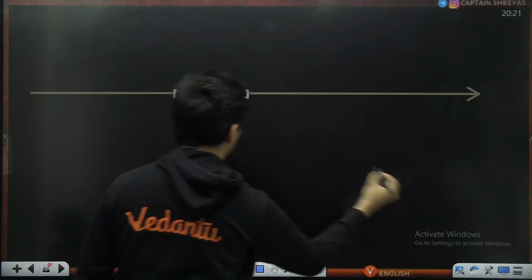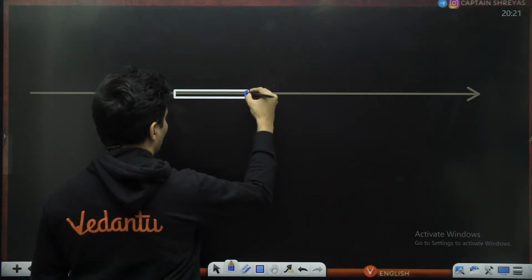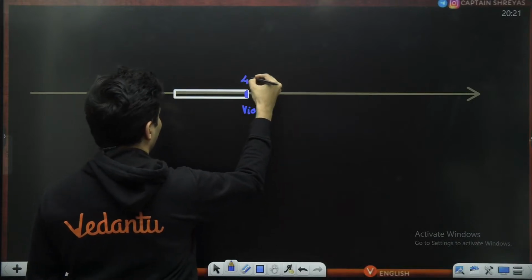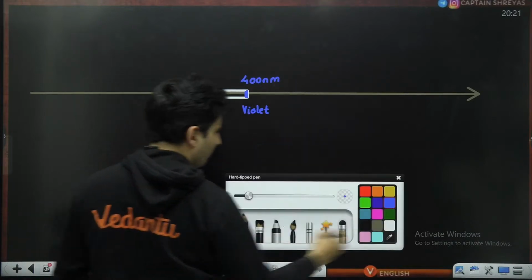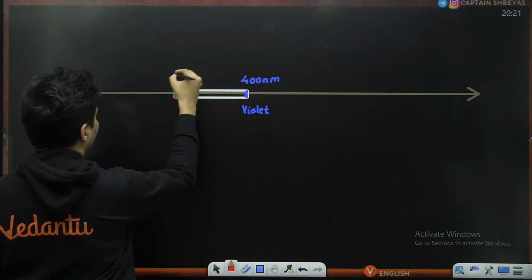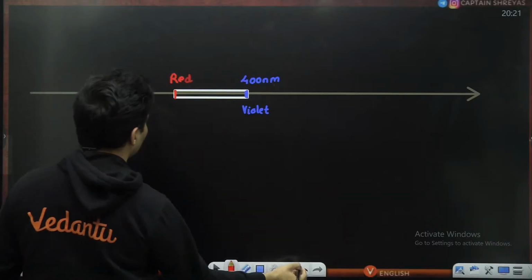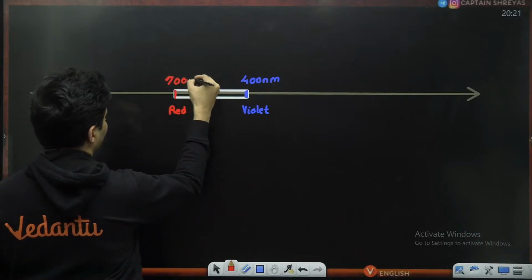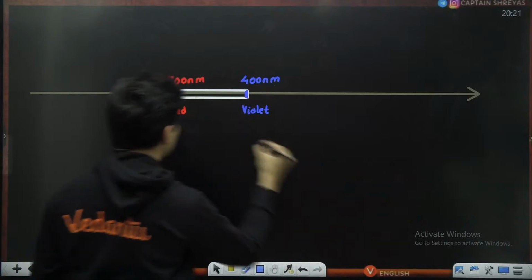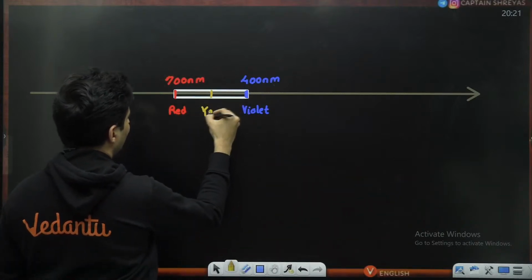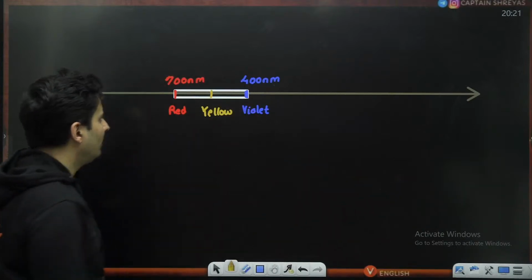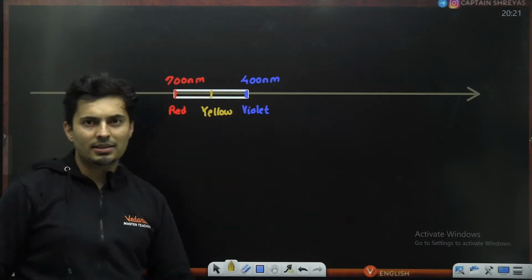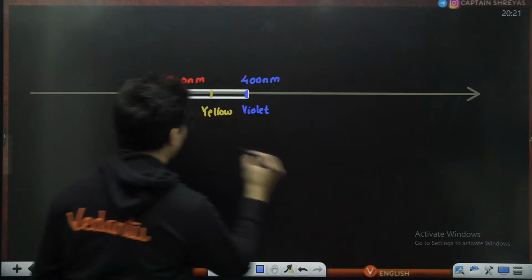In that small portion, you have violet, which is around 400 nanometers, and you have red over here, which is around 700 nanometers. In between, somewhere you have yellow, and of course VIBGYOR: violet, indigo, blue, green, yellow, orange, and red. All those colors are there. So this is your visible spectrum.